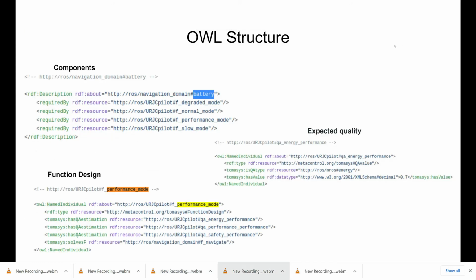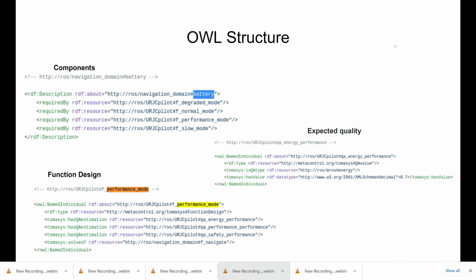We generate two types of artifacts. One is the application-specific individuals in the knowledge base in the form of an ontology. The ontological structure that we generate consists of the following elements: components, which are information of which running components influence the availability of skill realizations; function designs, which is conceptually equivalent to the definition of a skill realization.